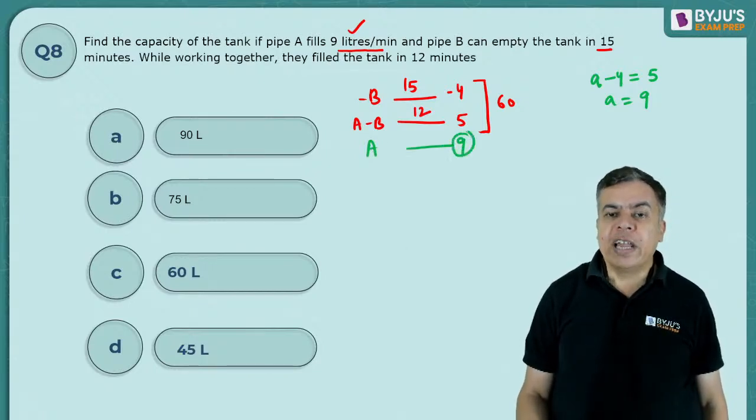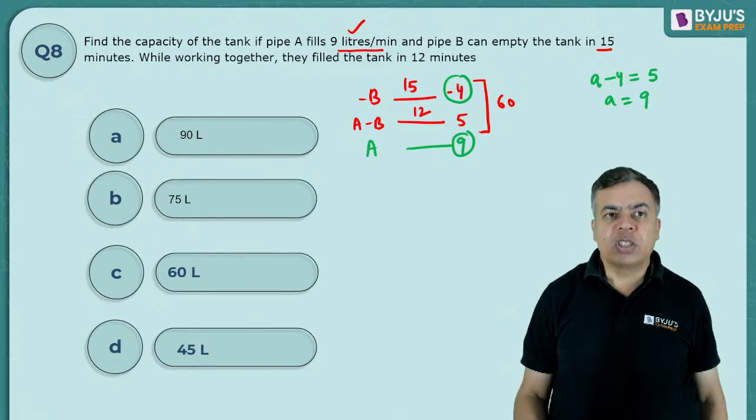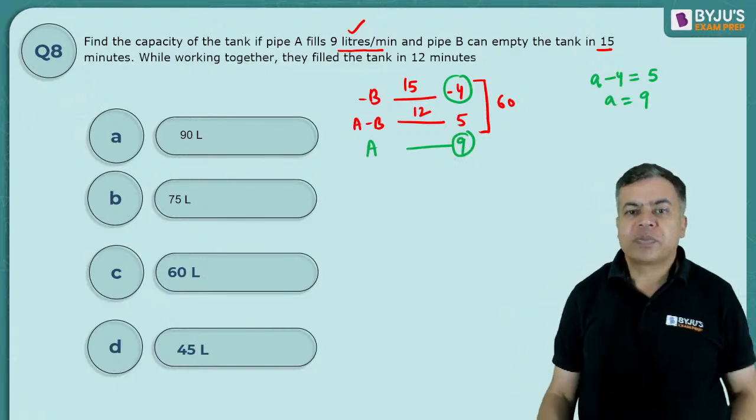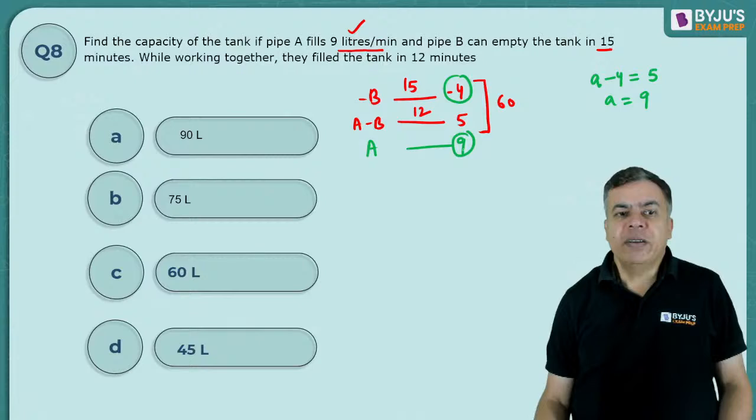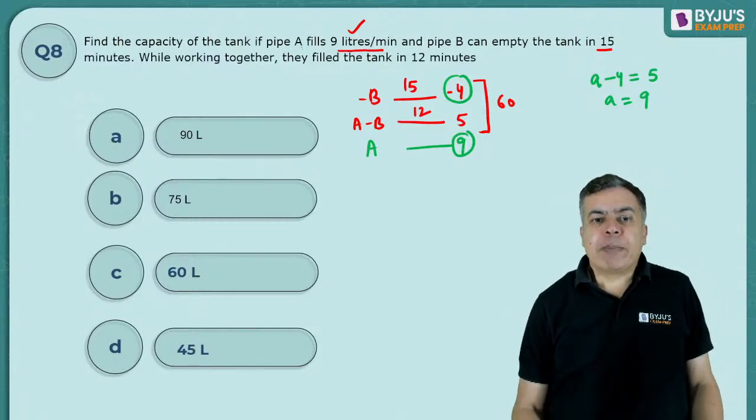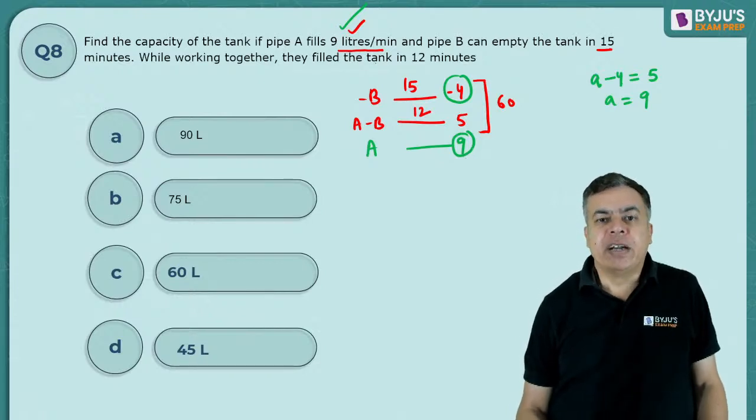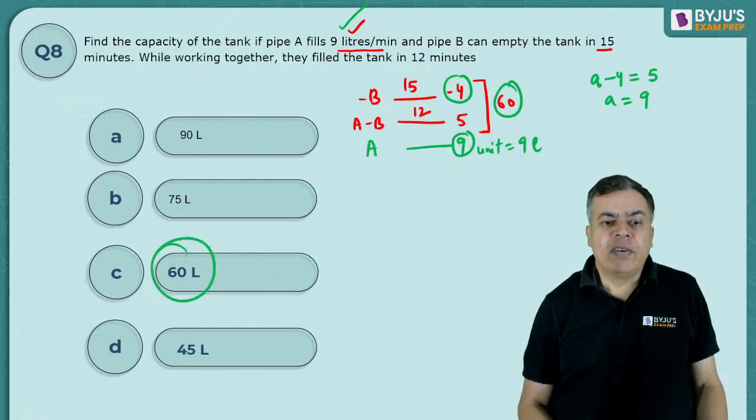A is filling 9 unit. B is emptying 4 unit. So together they are doing 5 unit because 9 minus 4 is 5. Right? Now A's capacity is 9 liter per minute. I am getting 9 unit per minute. He is saying 9 liter per minute. So my 9 unit is equal to 9 liter. That means 60 unit equal to 60 liter. So my answer will be 60 liter.